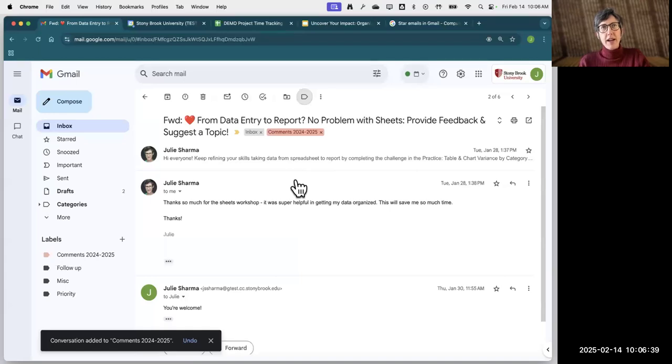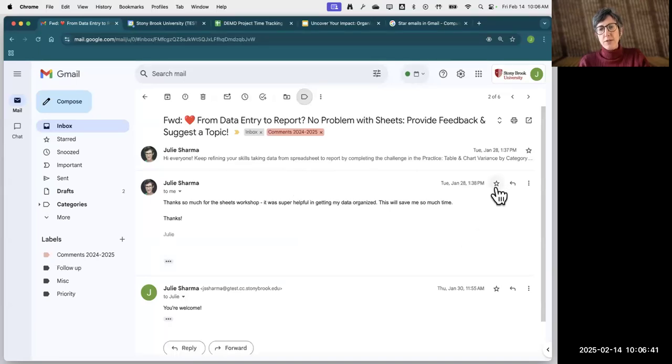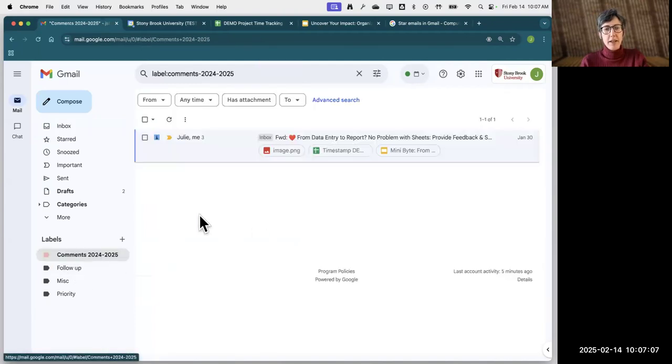Now, the trick that I really recommend is also starring the email with the information you want to save. So I'm going to click on the star to the right of my email where the date is. And I've set up custom stars. So I'm going to put the blue information star on this. I'm going to do this with all the emails that come in during the year that I want to save. And now my email is available for me right here in my comments label.